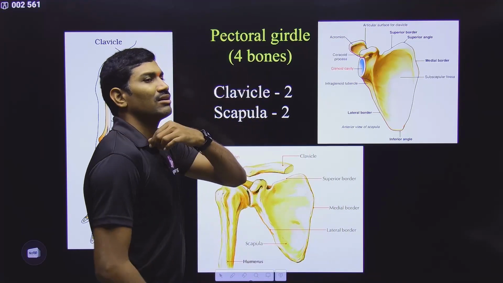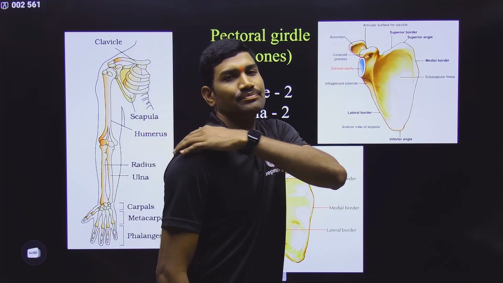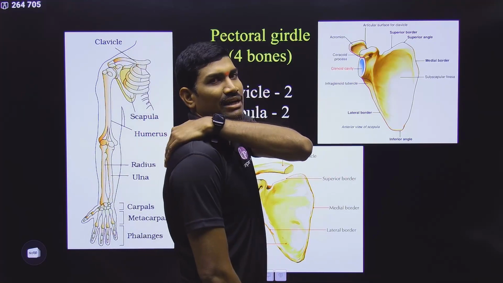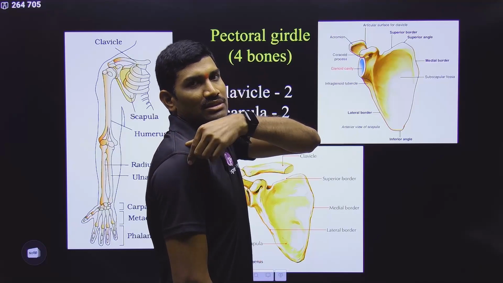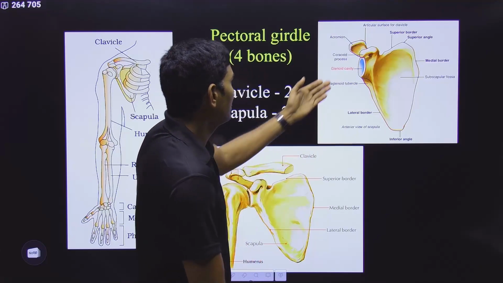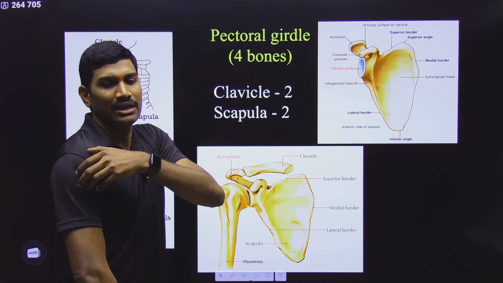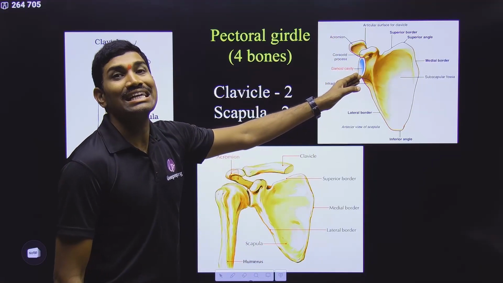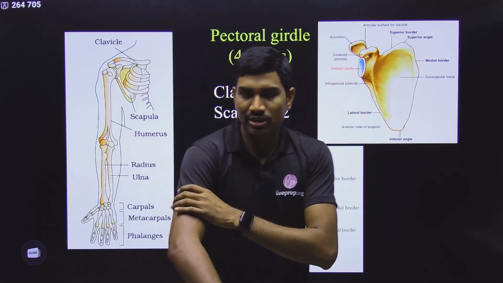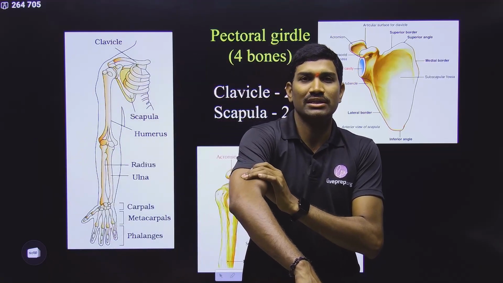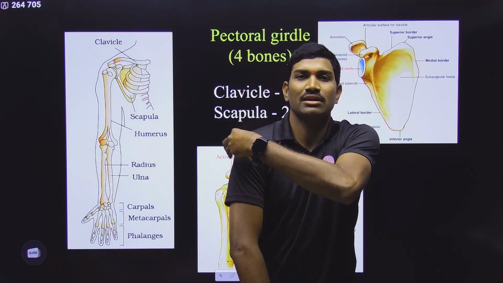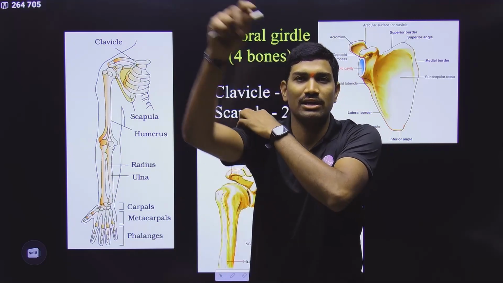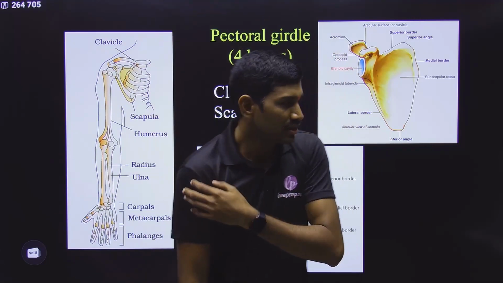This collarbone is connected to the scapula, and the scapula is on the dorsal side. It is triangular in shape, and on the upper side it has a process called the acromion process. Below this you can observe a particular cavity, called the glenoid cavity. At this glenoid cavity, the head of the humerus is attached, and here you are observing a ball and socket joint. Yes or no? This is the ball and socket joint you are observing.